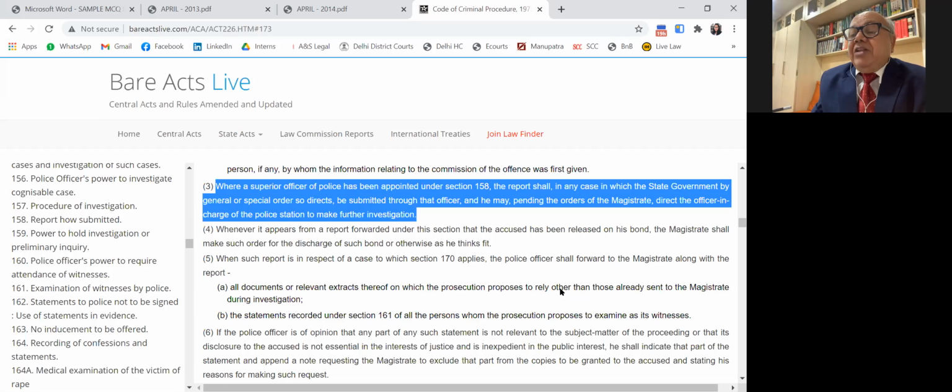Now, an important thing is that 173(6) says that certain documents which are of public interest need not be disclosed. See, the police officer can withhold and not furnish to the accused person a document which is of public interest, which in his opinion is not relevant to the case.